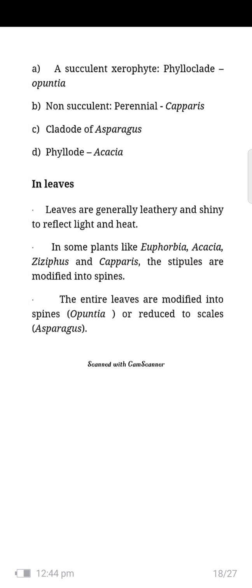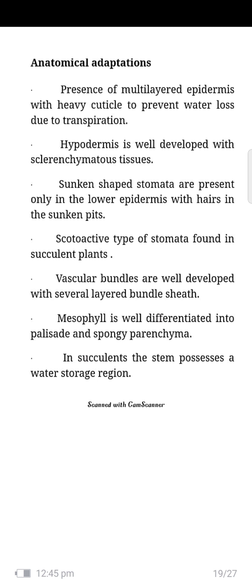Now in the leaves. Leaves are generally lustrous, leathery and shiny to reflect light and heat. In some plants like Euphorbia, Acacia, Ziziphus and Capparis, the stipules are modified into spines. The entire leaves are modified into spines or reduced to scales, as in Asparagus. Morphological adaptations are completed.